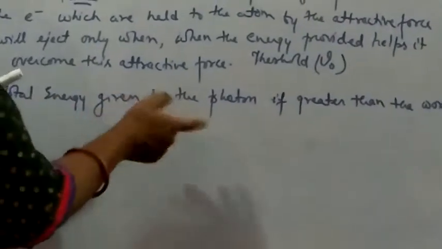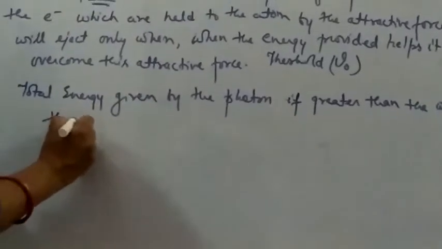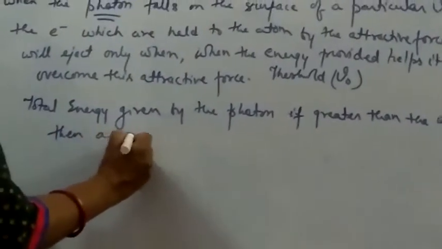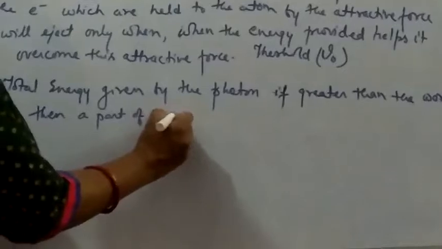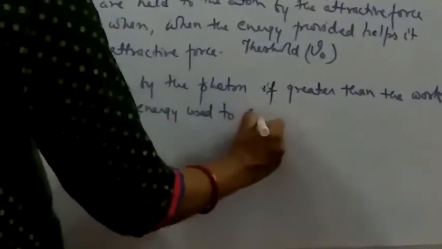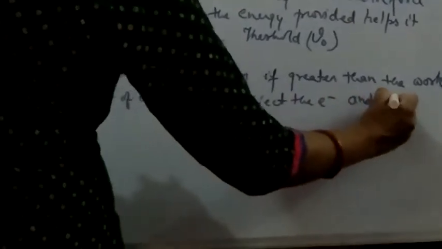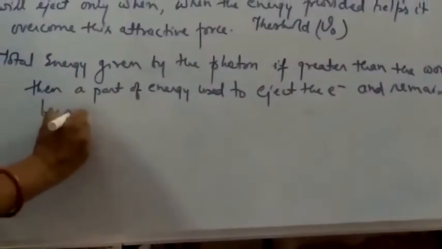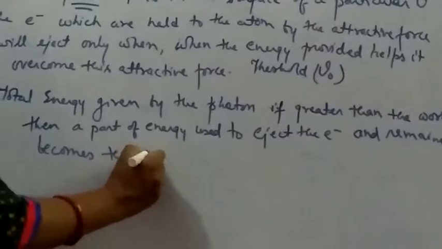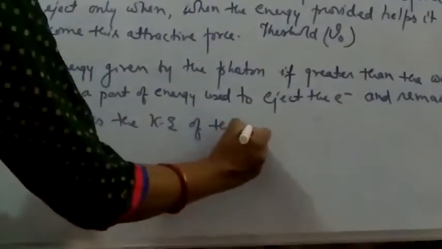So total energy given by the photon, if greater than the work function, then a part of the energy is used to eject the electron, and the remaining part becomes the kinetic energy of the electron.